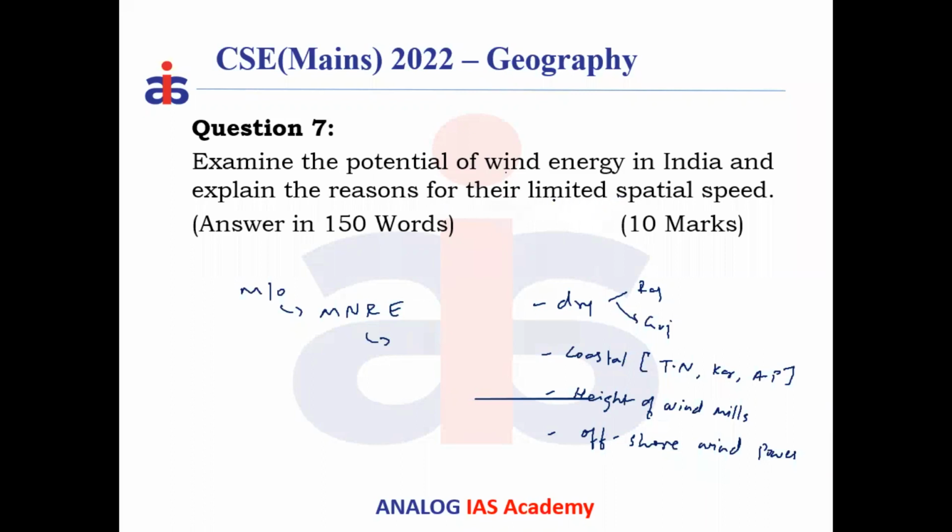So another point is you have to explain the reasons for the limited spatial speed. The reasons are clear. Dry weather has no vegetation, no obstructions. That would be there in Rajasthan, Gujarat, and some of central India, Madhya Pradesh and all. You can have this situation. Second, the coastal areas have more speed because of this. Otherwise, in the rest of India, there's limited speed actually.